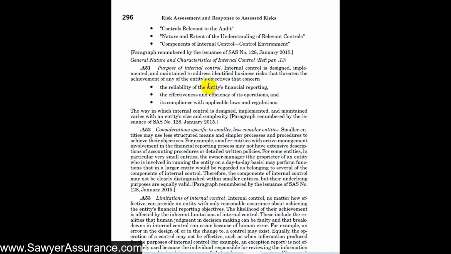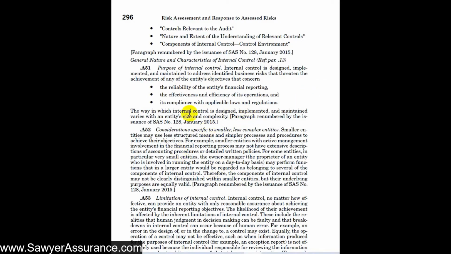And of course, the way that an entity designs its controls and implements them depends largely on the size and complexity of the entity. If it's a small entity and maybe not a whole lot of complex transactions, then their control environment might be relaxed, and that's okay. A more complex entity, for instance, that maybe has a board of directors and several layers of supervisors and such, might have a more complex control environment, and that's good too.